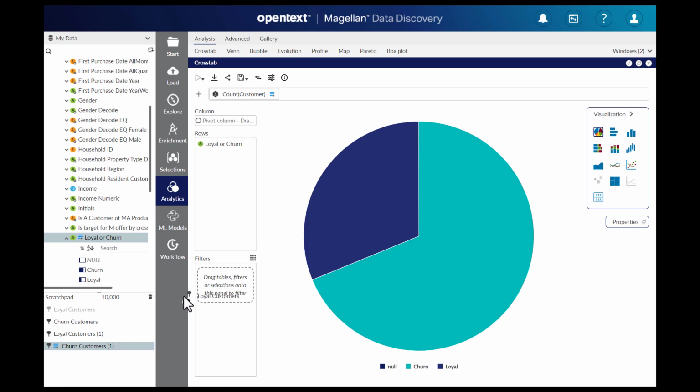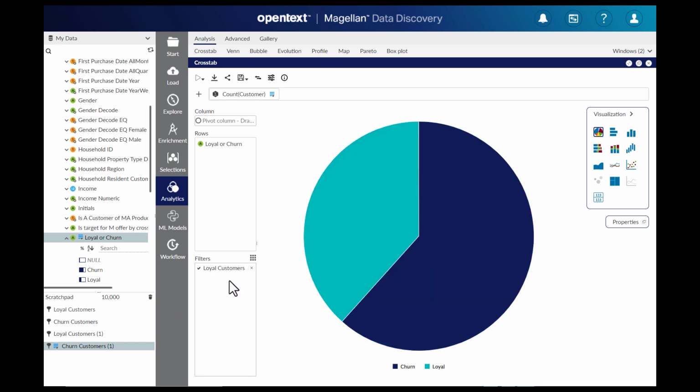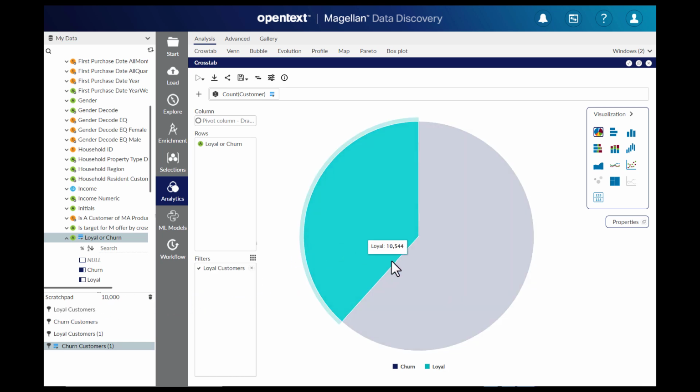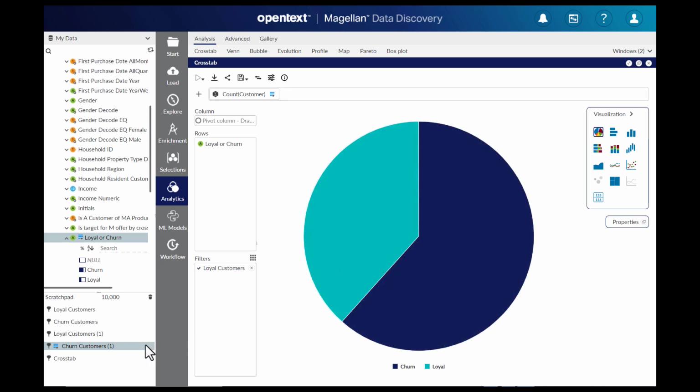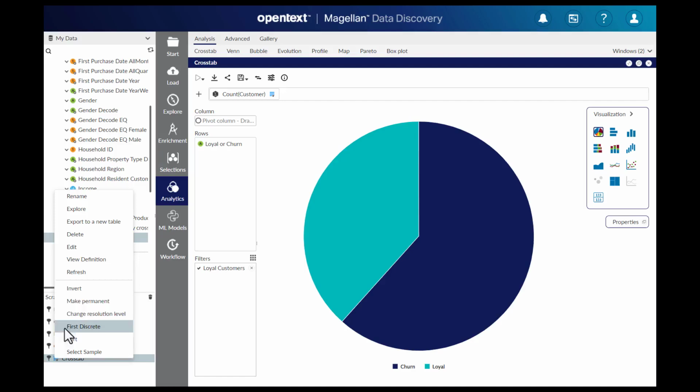So we'll filter the crosstab to the loyal customers. What is shown is that the impact of the predicted churners is very high among the loyal customers. We'll select this segment and rename it as Customers Likely to Churn.